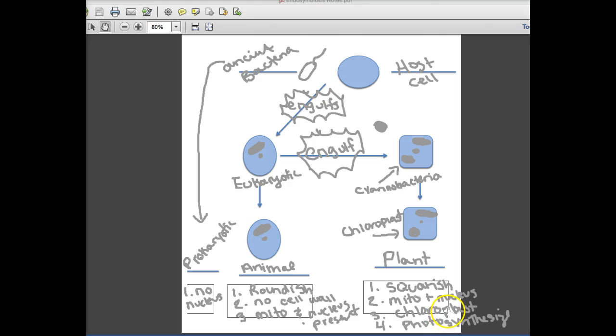So what's important to remember here is that both plant cells and animal cells are eukaryotic cells. They're a type of eukaryotic cell. And a prokaryotic cell is an ancient bacteria, or a bacteria, which is different from a eukaryotic cell because it doesn't have a nucleus.